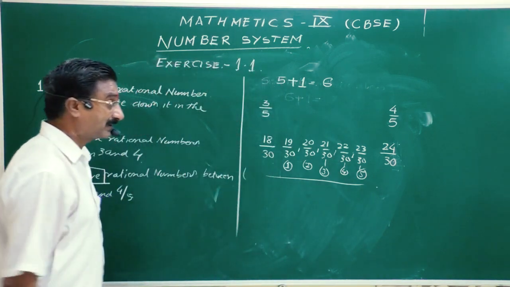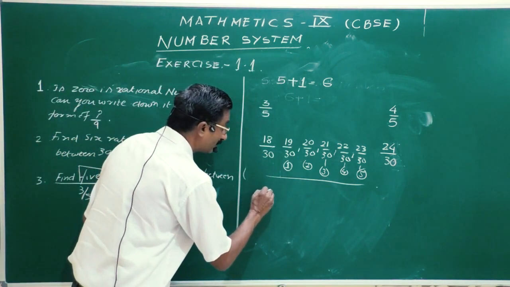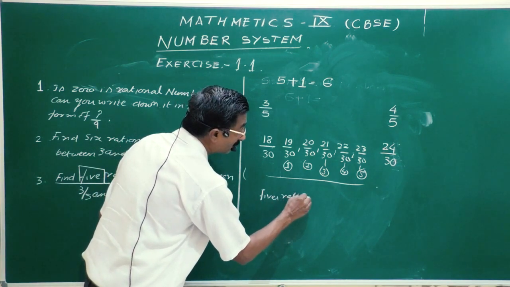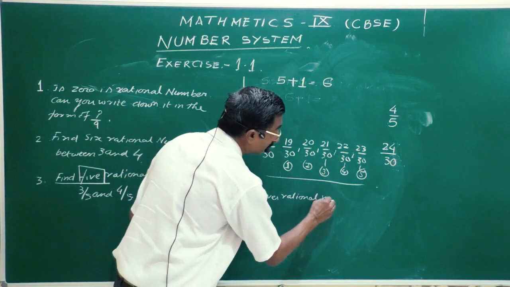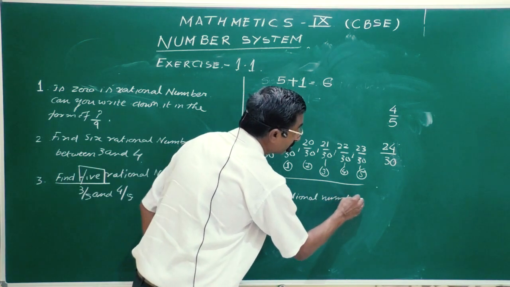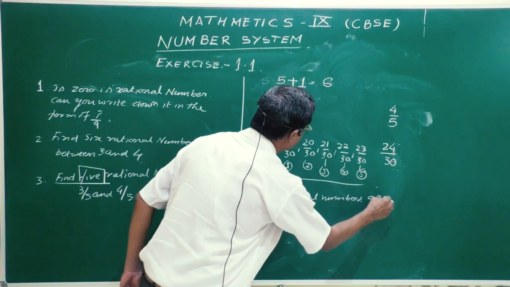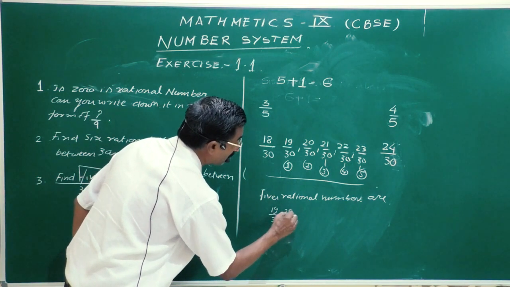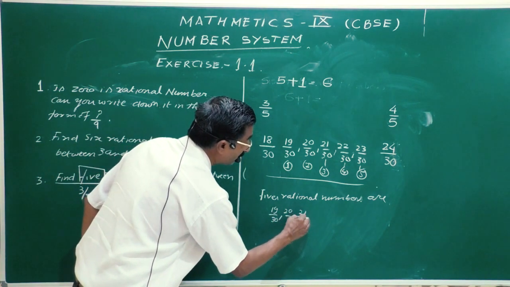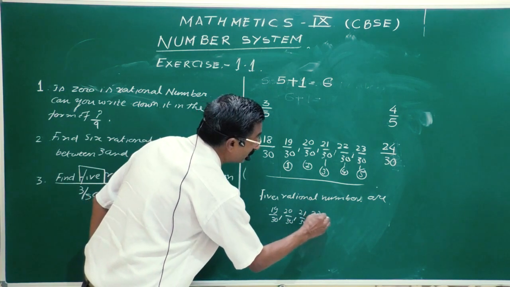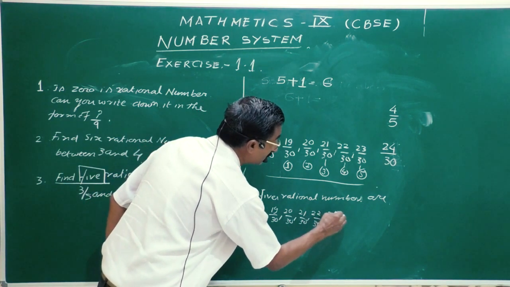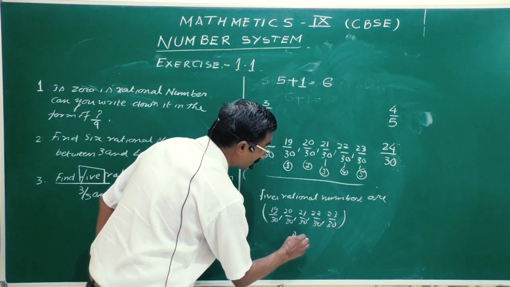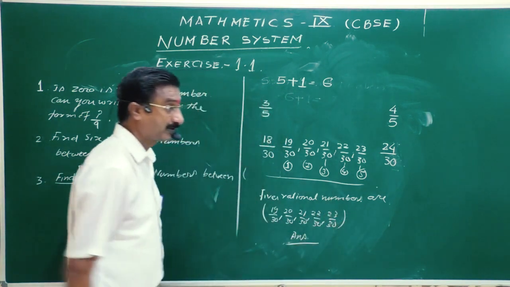We need 5 rational numbers. So the 5 rational numbers are 19 by 30, 20 by 30, 21 by 30, 22 by 30, 23 by 30. So this is the answer.